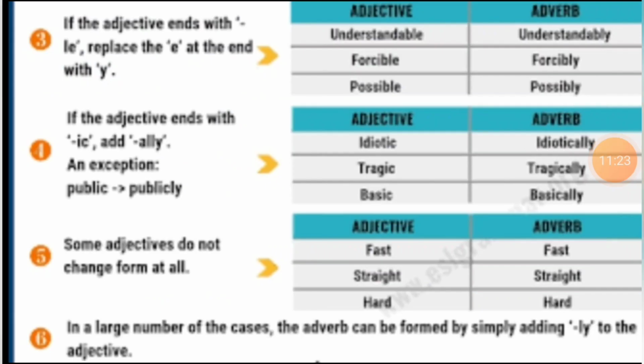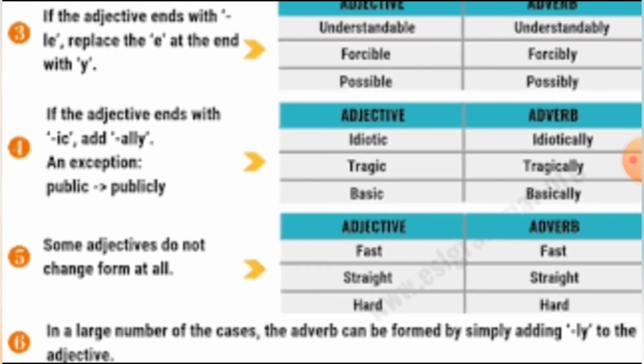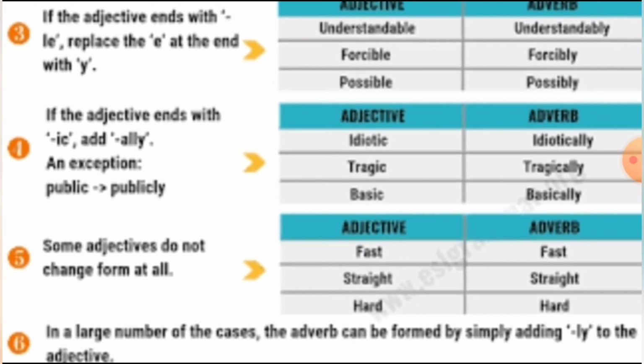Here, students, if the adjective ends with le, take off the e and replace it with y. Understandable, understandably; forcible, forcibly; possible, possibly.